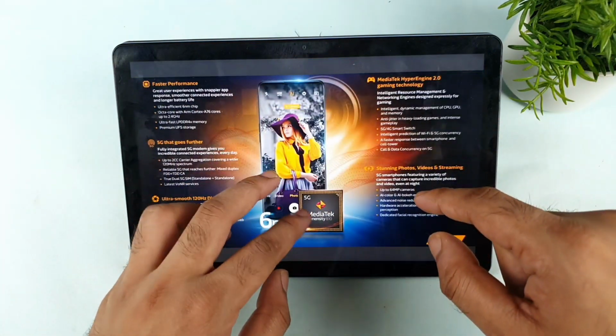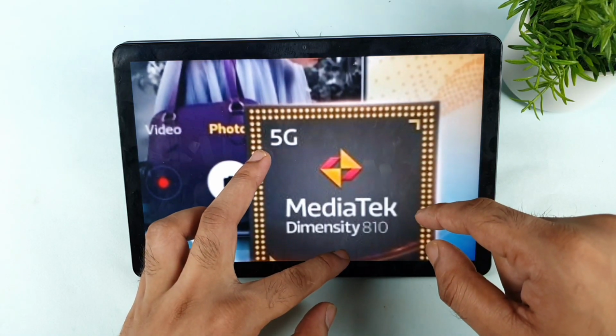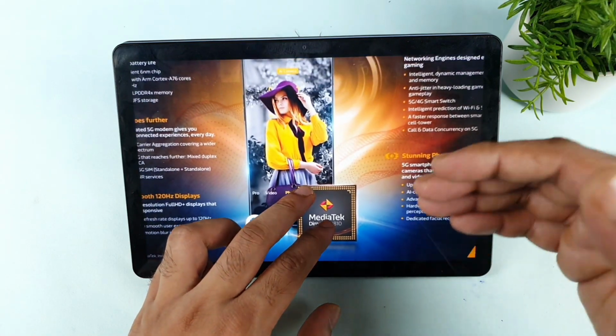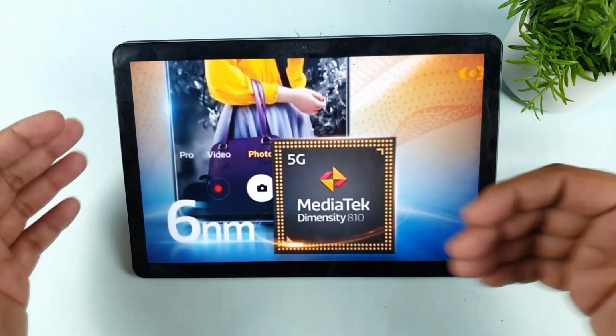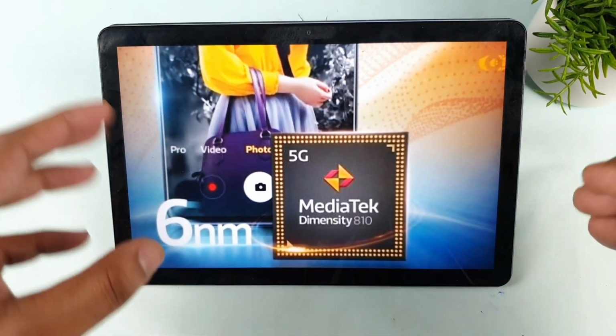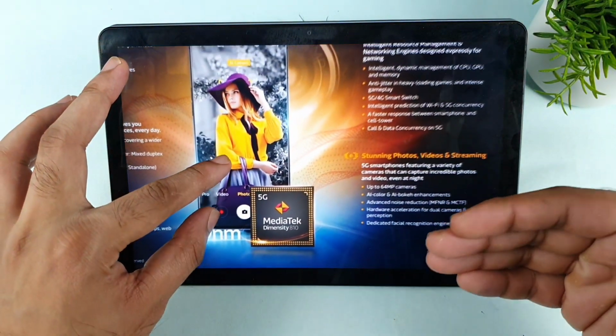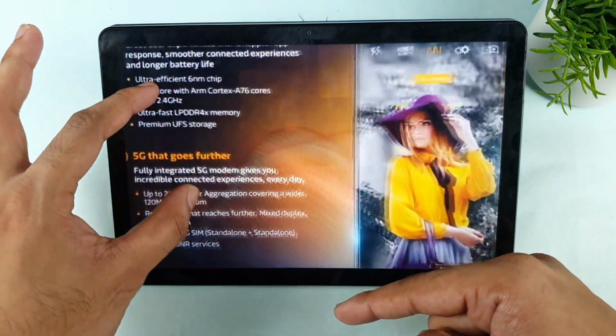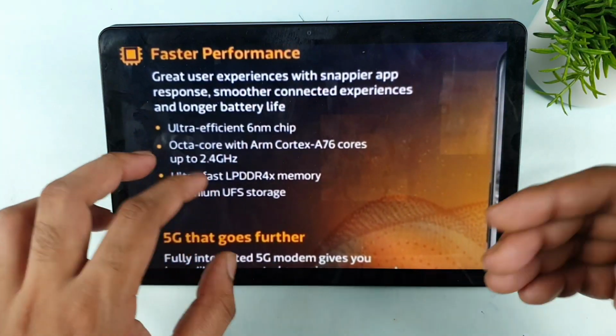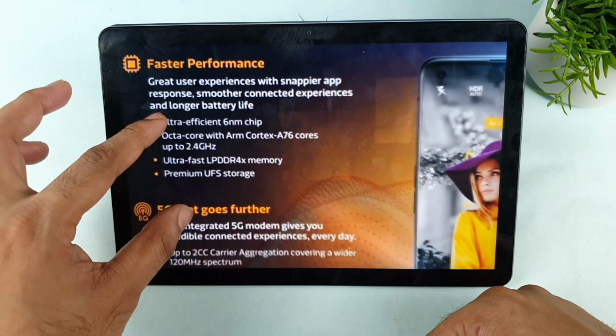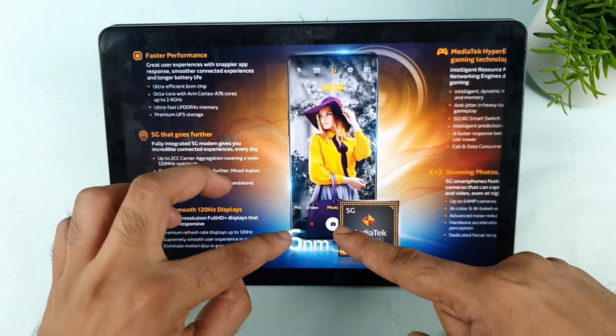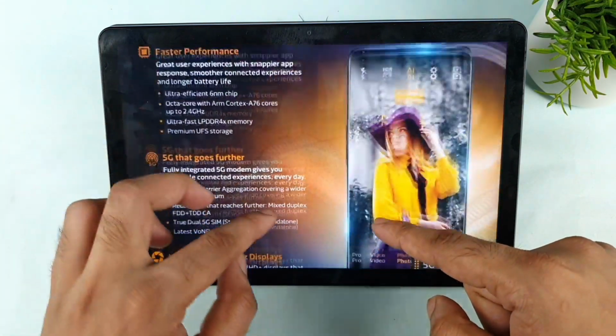Now let's move to the next processor, the MediaTek Dimensity 810 chipset. What does this 810 mean? Right now we have the Dimensity 800U processors, so many of them. I'm going to mention in this video how much more powerful the Dimensity 810 is compared with the 800U. This chipset comes with a 6 nanometer process, as this image says.